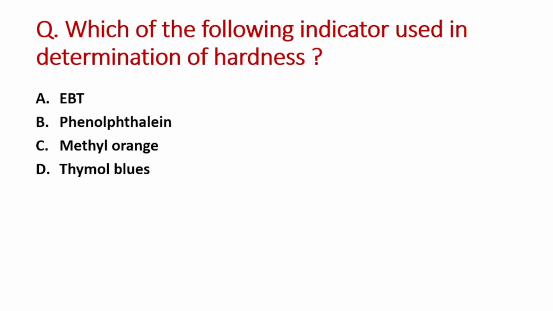Next question is, which of the following indicator used in determination of hardness? A option is EBT, B is phenolphthalein, C option is methyl orange and D option is thymol blue. The right answer is option A, that is EBT.